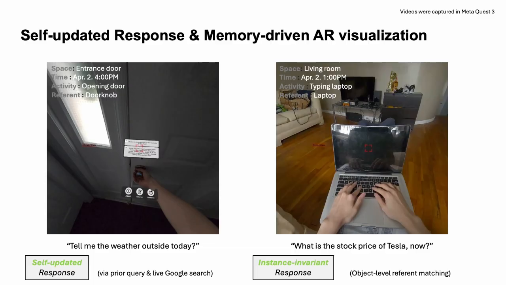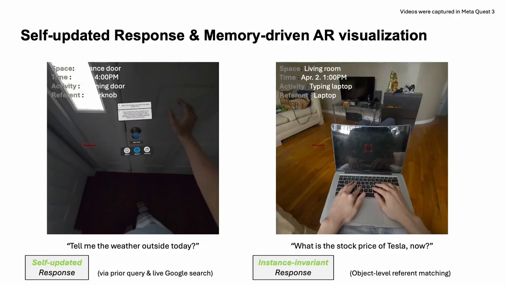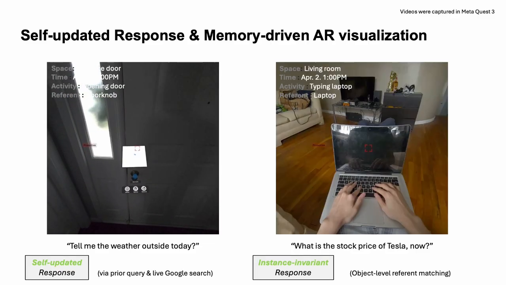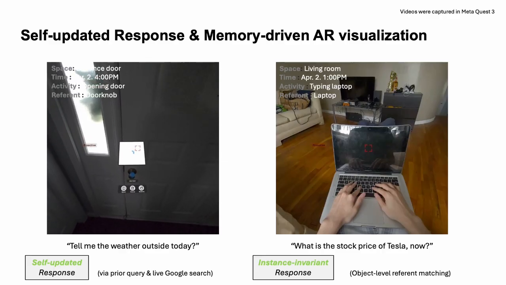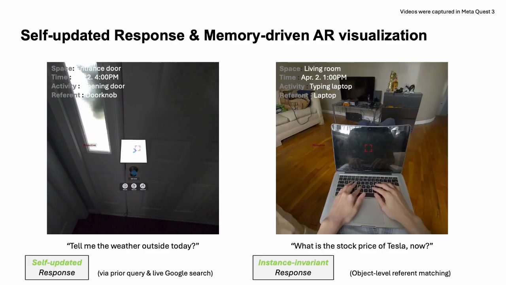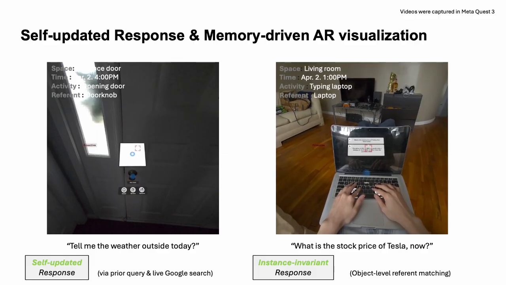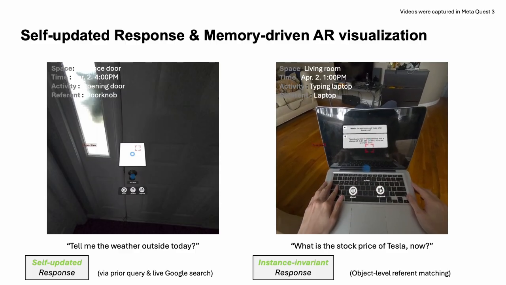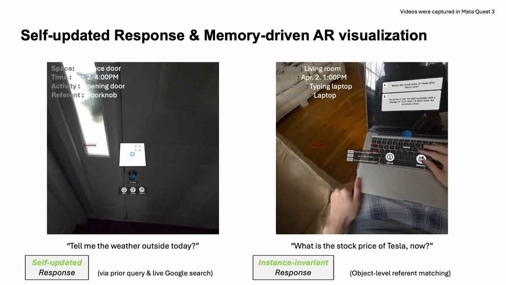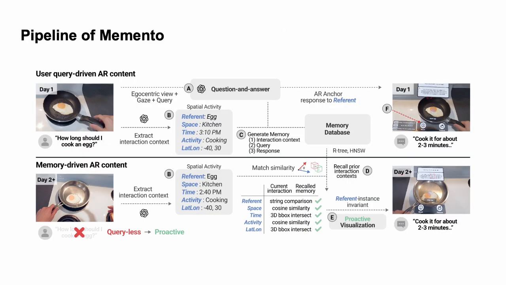Memento also supports the fetching of live data. If a user asks about the weather outside today while trying to commute to work, the context of today is different from tomorrow. Thus, when tomorrow comes, it'll proactively tell you the weather of tomorrow without your intervention. If a user has asked a question while looking at a laptop, the AR content is anchored to any laptop object, regardless of which laptop. It is instance invariant.